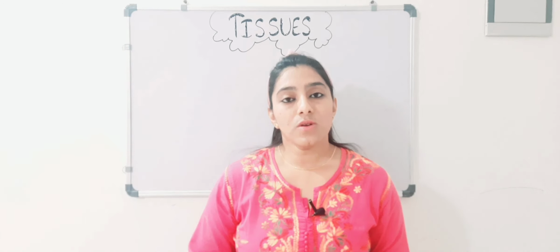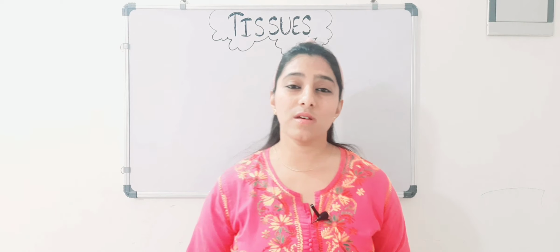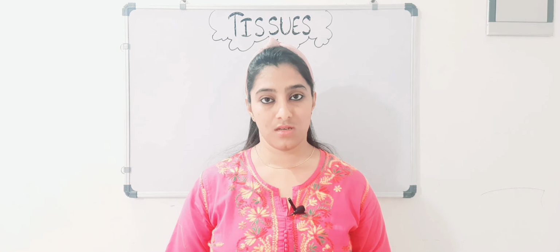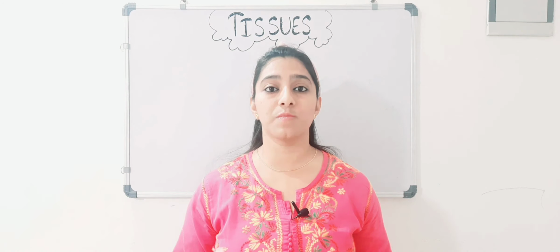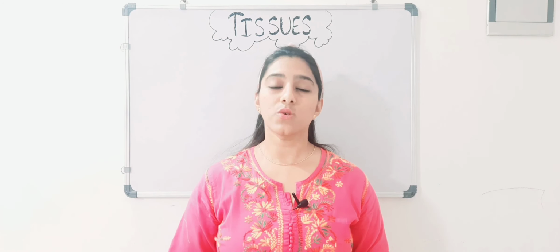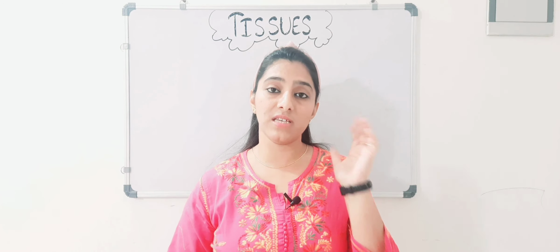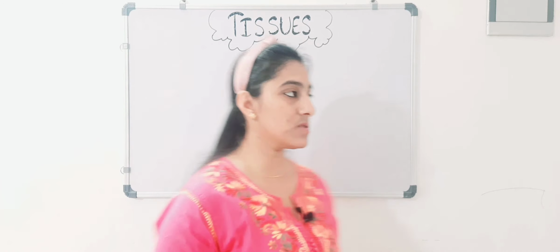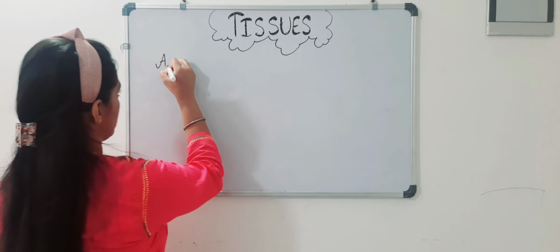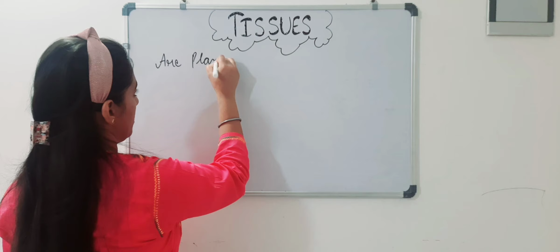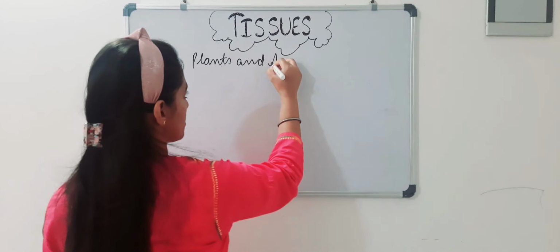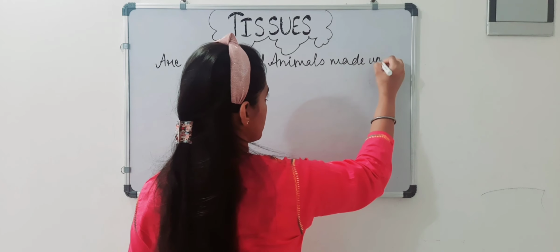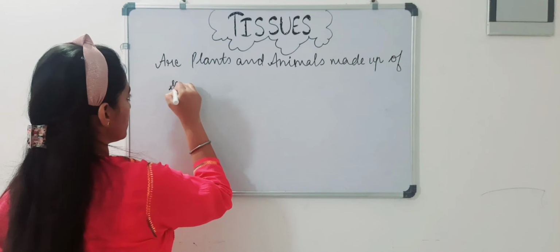Okay. So a question arises in our mind: are all living organisms made up of the same kind of tissues? As I have told, tissues make up the living bodies, right? So are living organisms, plants and animals both, made up of the same kinds of tissues?